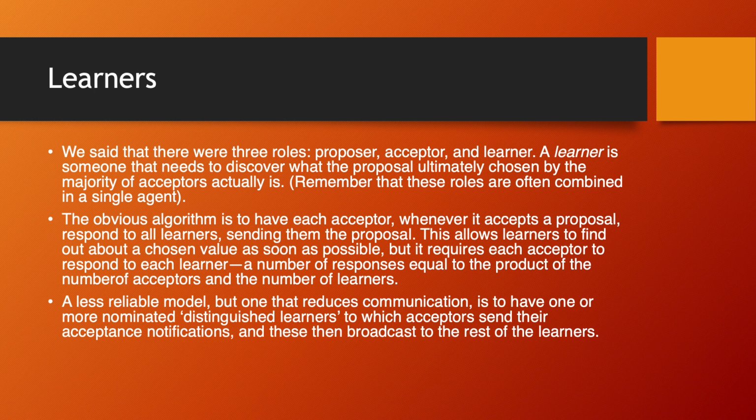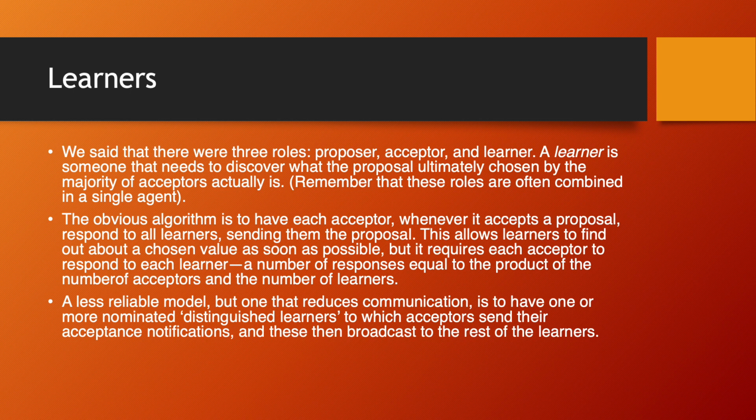Learners. We said that there are three roles: proposer, acceptor, and learner. A learner is someone that needs to discover what the proposal ultimately chosen by the majority of acceptors actually is. Remember that these roles are often combined in a single agent. The obvious algorithm is to have each acceptor, whenever it accepts a proposal, respond to all learners sending them the proposal. This allows learners to find out about the chosen value as soon as possible, but it requires each acceptor to respond to each learner: a number of responses equal to the product of the number of acceptors and the number of learners.